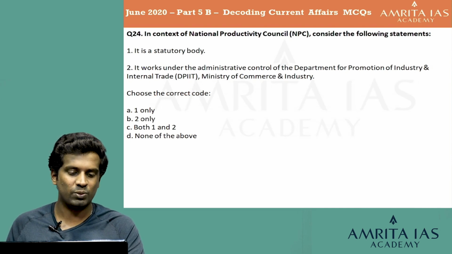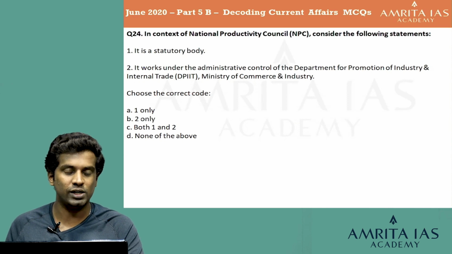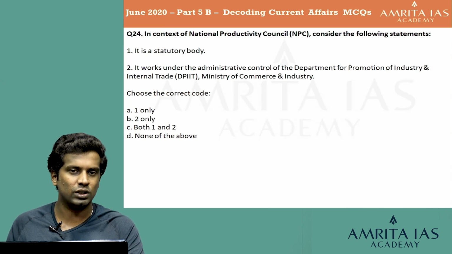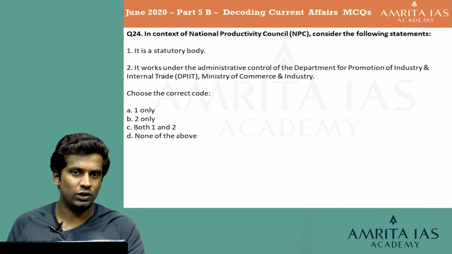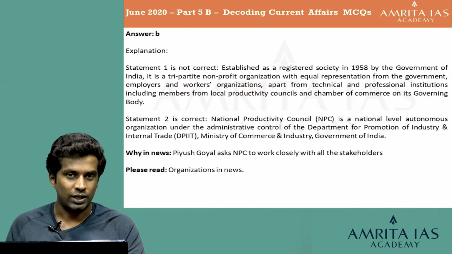But whereas the second statement, it works under the administrative control of the Department for Promotion of Industry and Internal Trade, DPIIT, under the Ministry of Commerce and Industry. Yes, that has a link to the National Productivity Council. So definitely I would say that the answer would be option B. There is no doubt about it. Let's go for the explanation. Even if you don't know about it, I hope this explanation will provide you sufficient knowledge to know about the National Productivity Council. The answer is B.